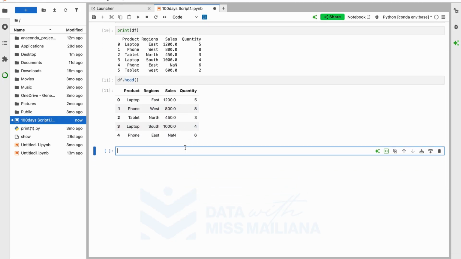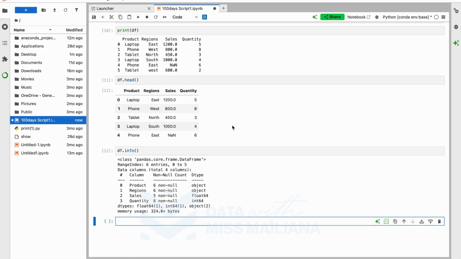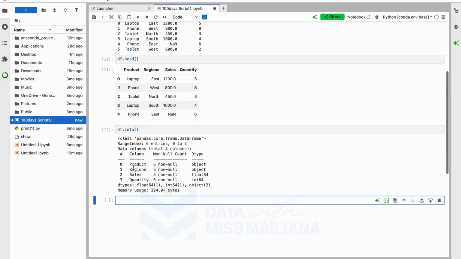So let's check the info as well. df.info, right? And we bring the brackets, shift and enter. So it's telling us that we have 6 products, 6 regions, 5 sales, right? And one is floats, and one of them was none.